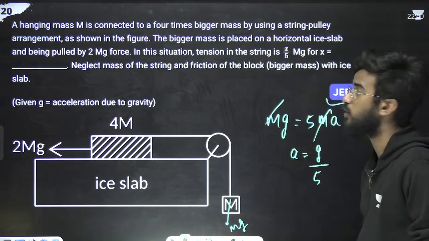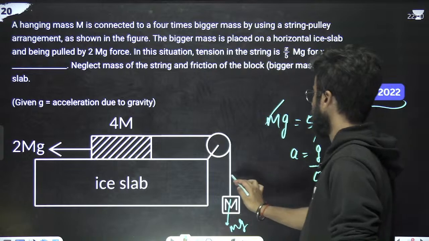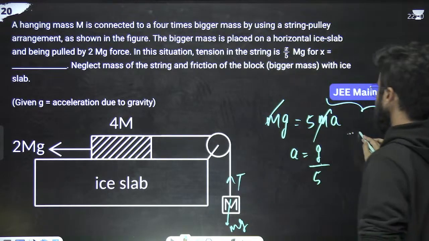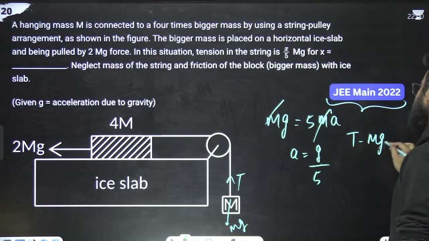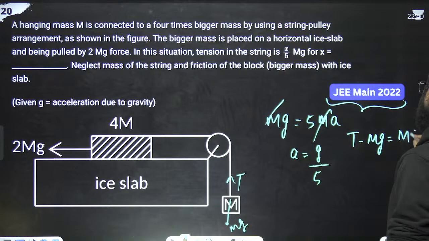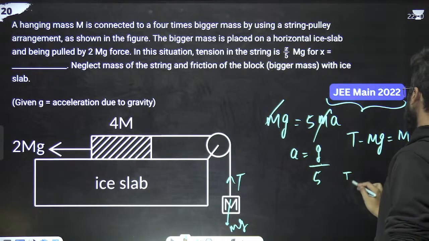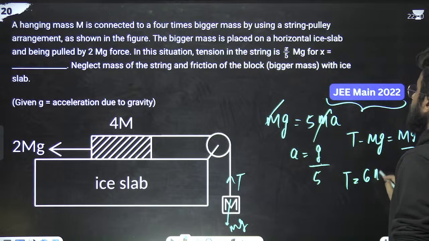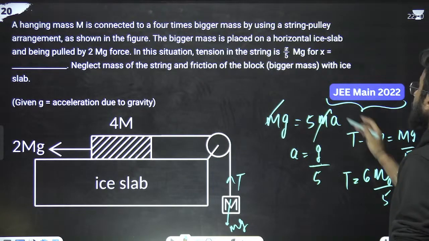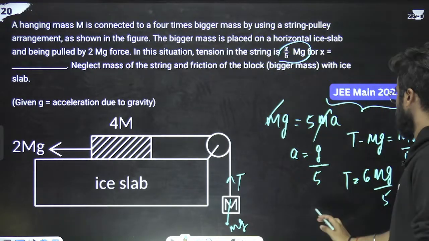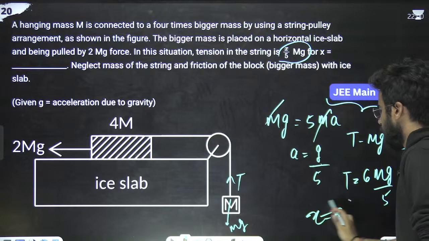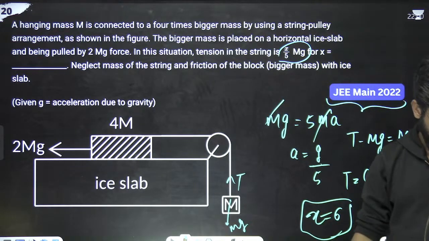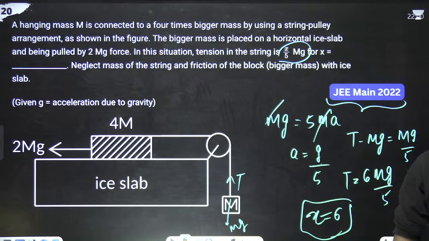Now we have to find the value of tension, right? Suppose the tension is T. So we can write T minus mg is equal to mass into acceleration, mass into g by 5. So T is equal to 6mg by 5. Just compare it with this. So X is equal to 6. 6 is the right answer.